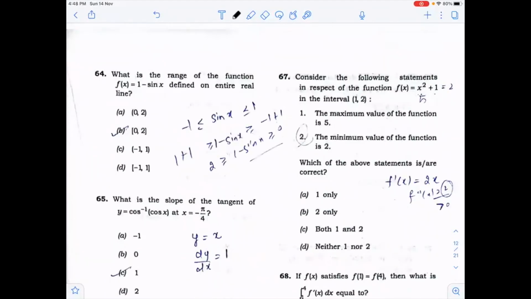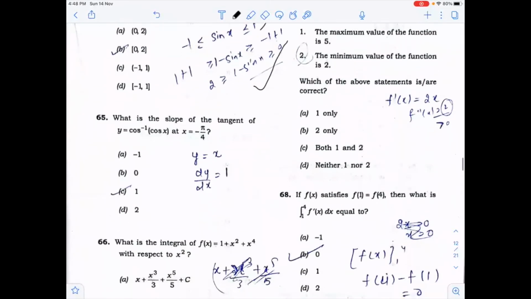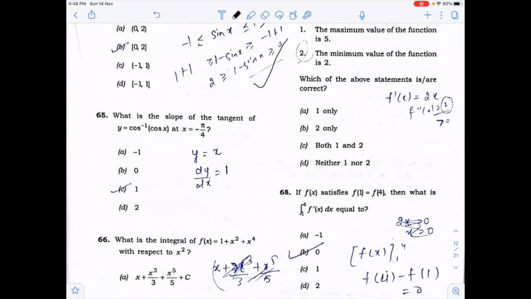Now the 64th, what is the range of the function? You know that sin x lies between minus 1 to 1, and you have to find the range of 1 minus sin x. So this will be the closed interval 0 to 2 because of the sign of equality. Now the 65th question, the slope of the tangent. You know that the slope will come out to be dy by dx, and cos inverse of cos x will become x. So the equation will be this, and the slope will be 1.